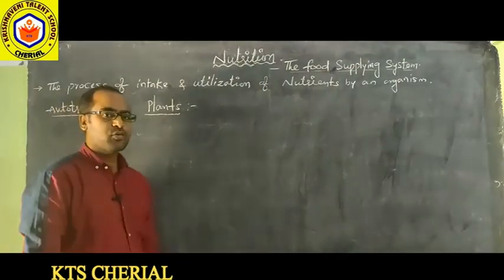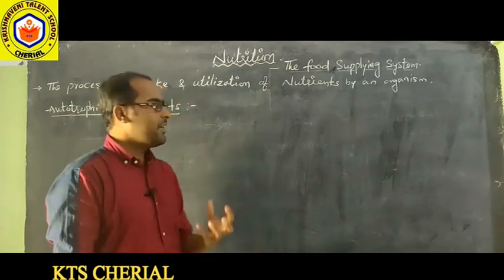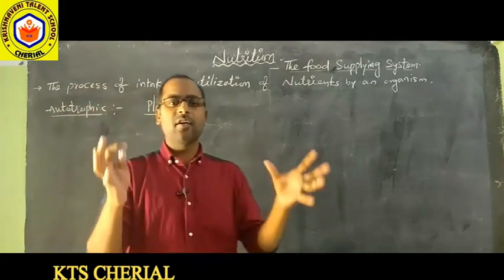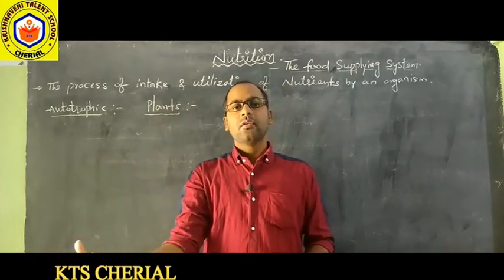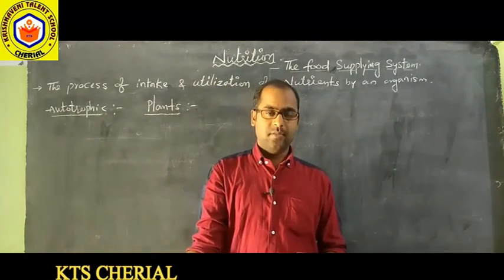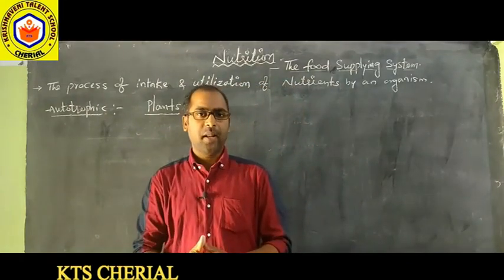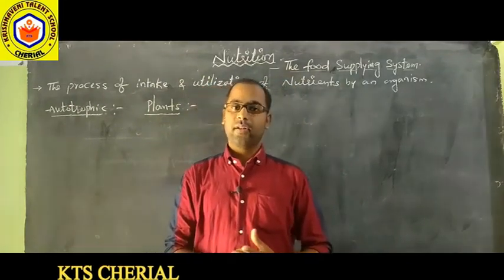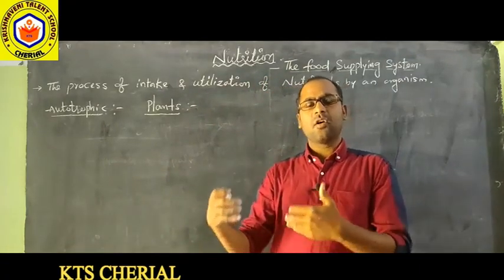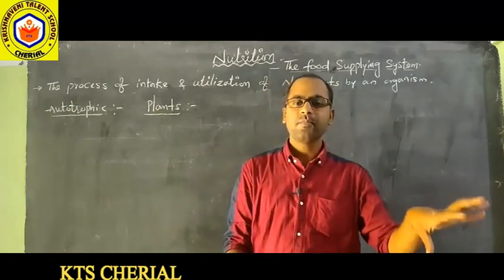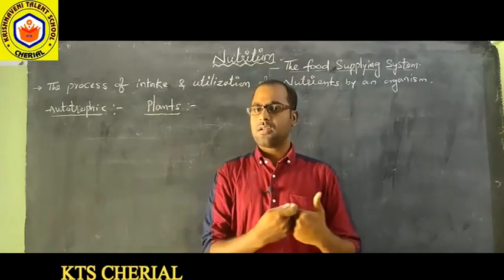Plants are the autotrophic organisms. They utilize the simple inorganic substances present around them, and they convert them into complex organic substances. That means they are the universal food providers, because directly or indirectly all the animals and all the organisms are dependent on plants.